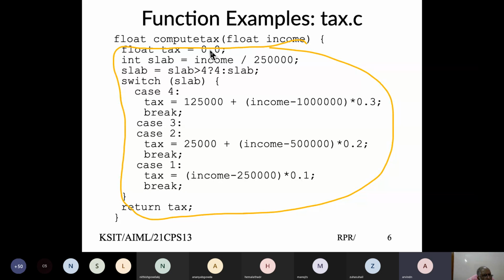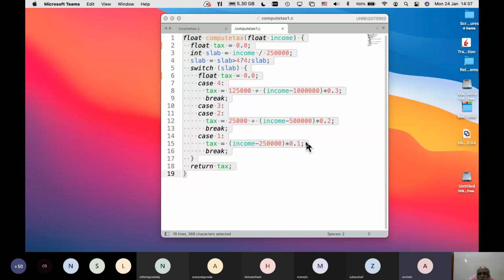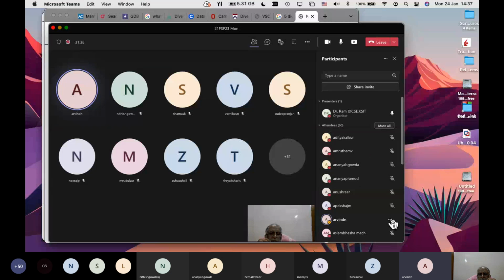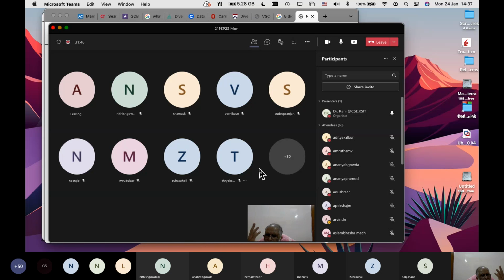Guys who are not speaking, can you please go silent mode? Arvind, can you please be silent? Guys who are not speaking, it looks like you are not even looking at the class. Follow the etiquettes, don't disturb the others.